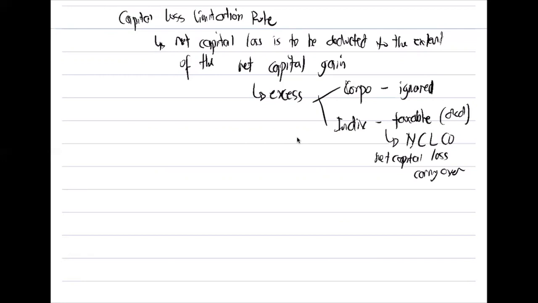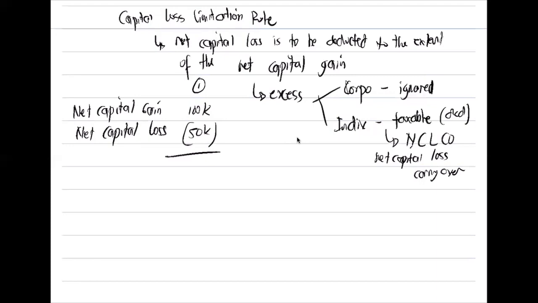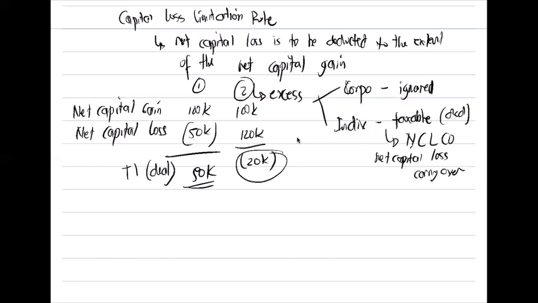Okay? Now, let's say you have here your net capital gain, and then we have your net capital loss. Assuming our capital gain is 100,000, so assumption number 1, our capital loss is 50,000. Can we deduct the capital loss? Yes. What is the taxable income on the dealings? Taxable income on the dealings is 50,000. What if our next assumption is our net capital gain is 100,000 and our net capital loss is 120,000? We have a negative 20,000. Can we deduct that? No. So your taxable income on the dealing should be 0.